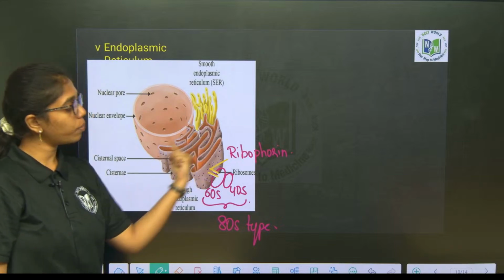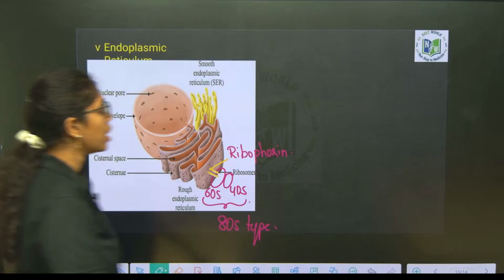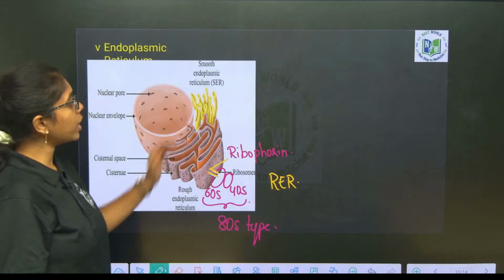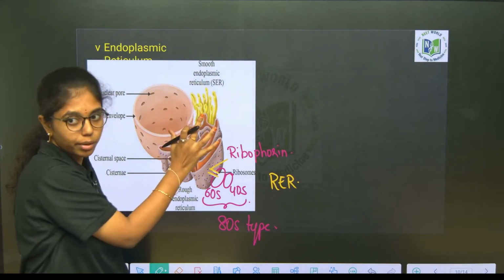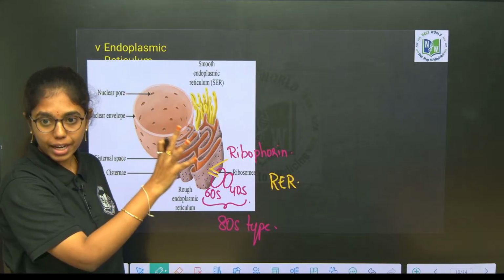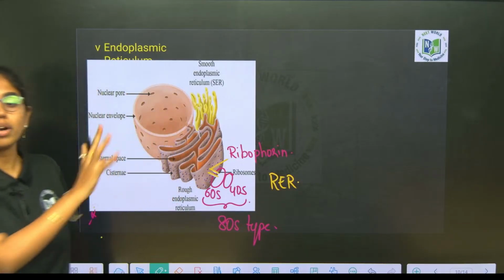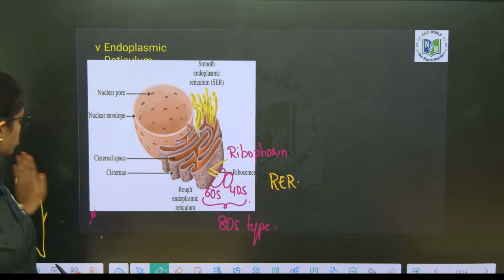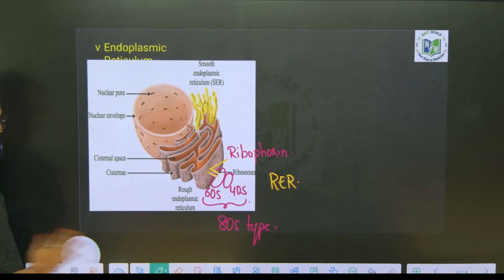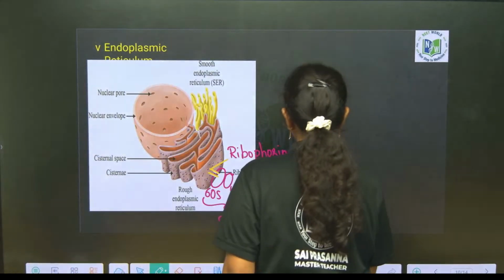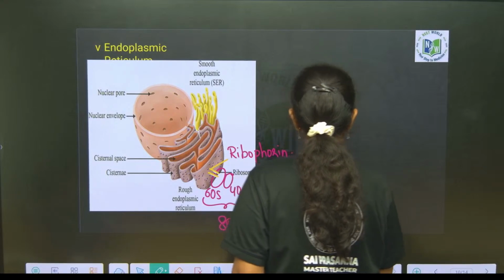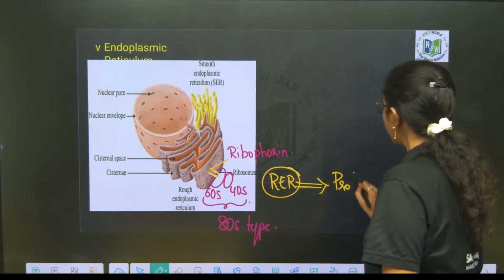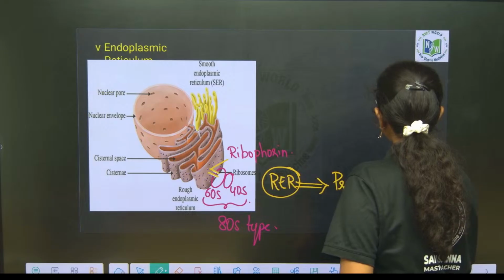So, on those endoplasmic reticulum where ribosomes are present, we call it what, beta? Rough endoplasmic reticulum. And smooth endoplasmic reticulum are in close proximity to the nuclear envelope. They are also tubular extensions only, but there are no ribosomes over them. No ribosomes, those are smooth endoplasmic reticulum. So, the only function of rough endoplasmic reticulum is what, ma? Protein synthesis, because they have ribosomes. Ribosomes are purely involved in protein synthesis.